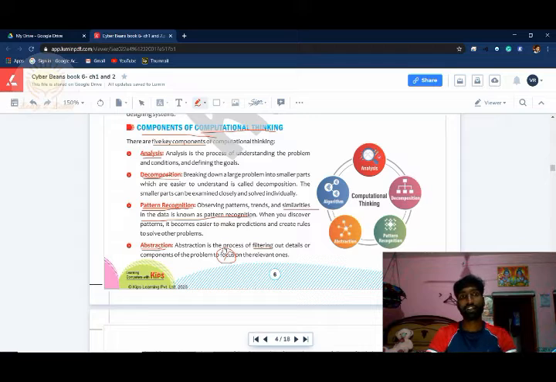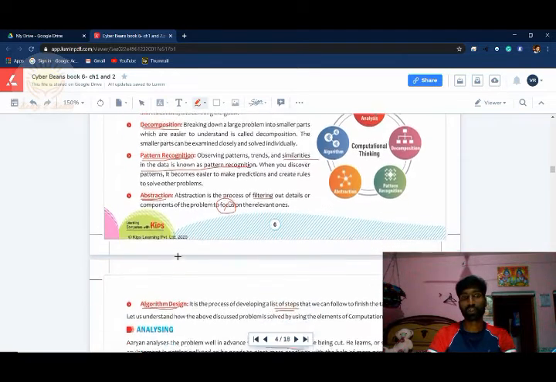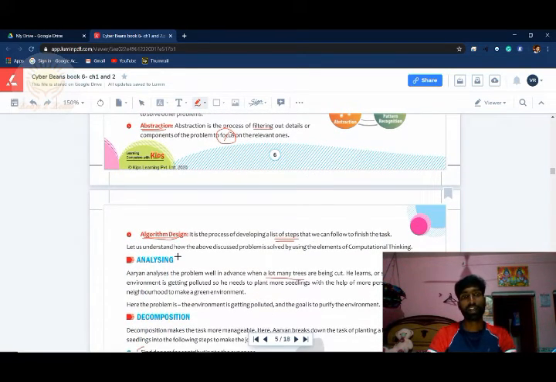After that, abstraction: what is the real problem where we have to focus? That is called abstraction. After finding the ways, which way will be better, best and easier, in that particular way, implementing step by step is called algorithm design.